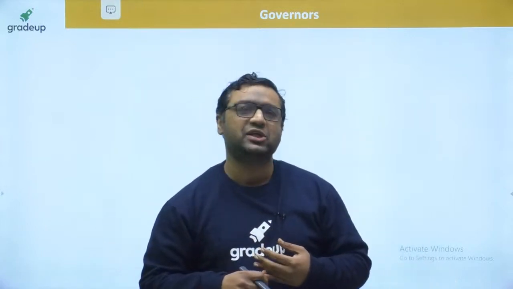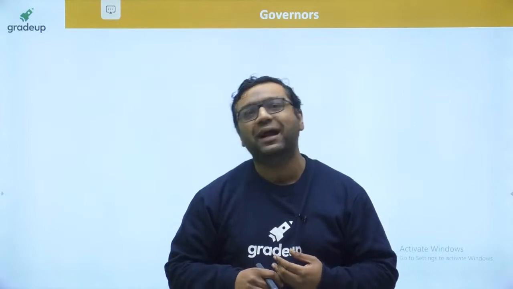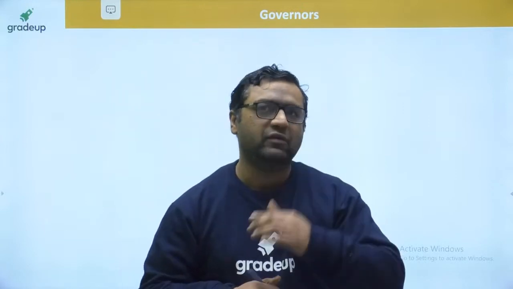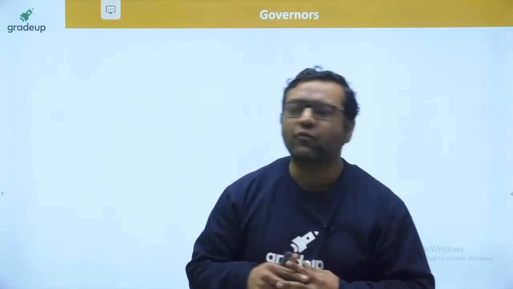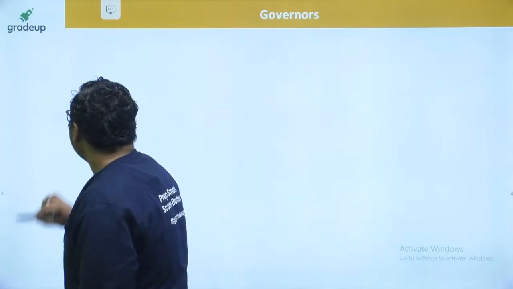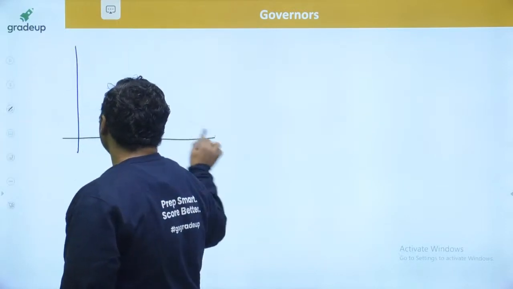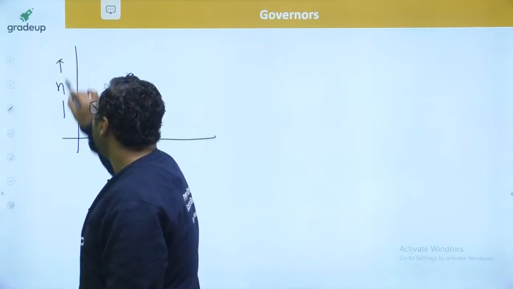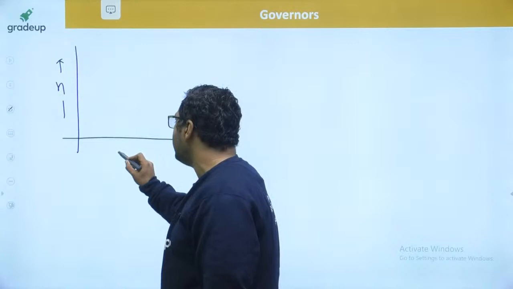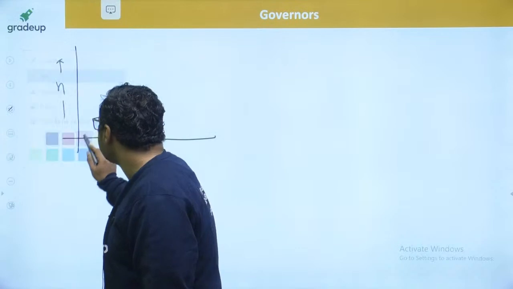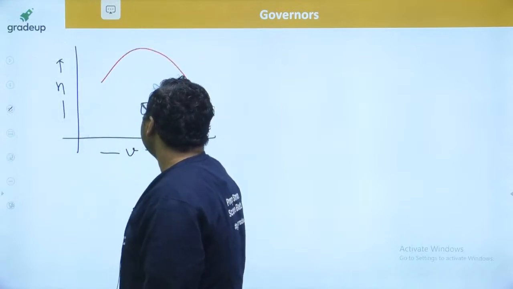As you know guys, the double acting steam engine was made by Sir James Watt. But the problem was when this engine was applied onto the locomotive, there was a problem with that engine. When we find out the efficiency curve, by taking efficiency on the y-axis and the speed on the x-axis, this curve came like this.